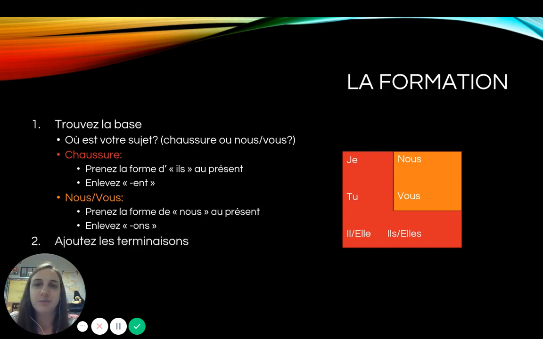Then, ajouter les terminaisons, and then we have to add our endings to our stems. And our endings are e, es, e, ions, iez, ent. You're missing our e there in the corner. And we're going to add these endings. Again, if you follow these 2 steps, you're going to form 99% of the subjunctive.